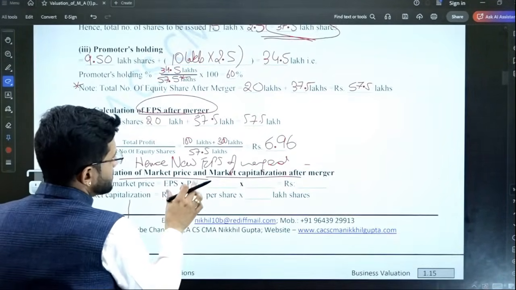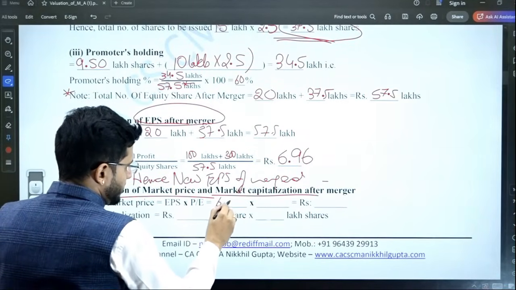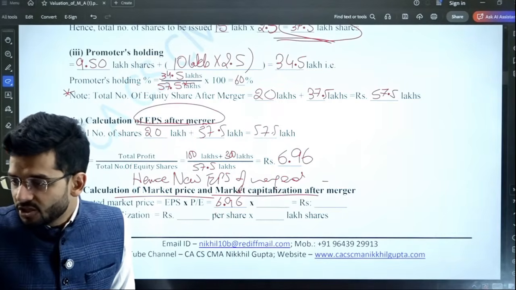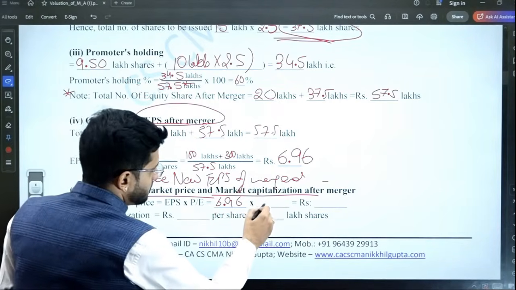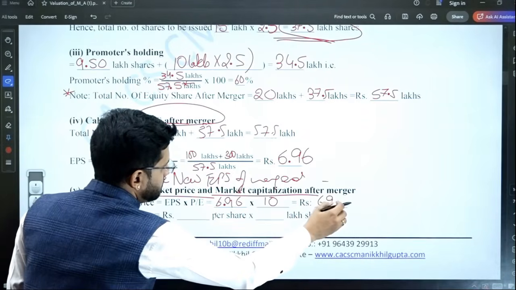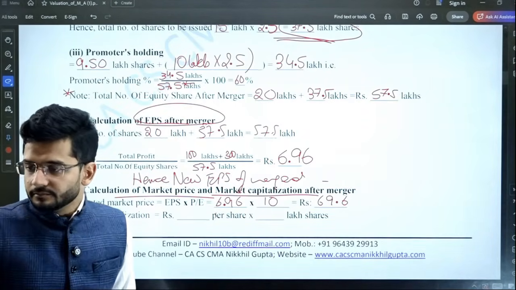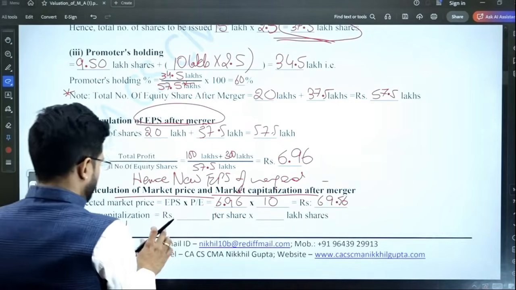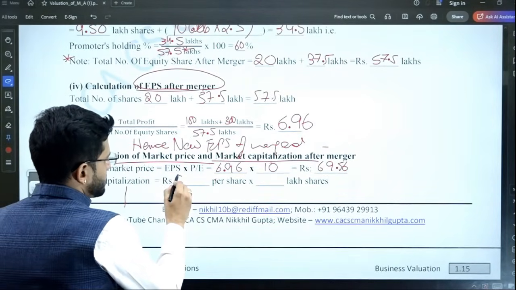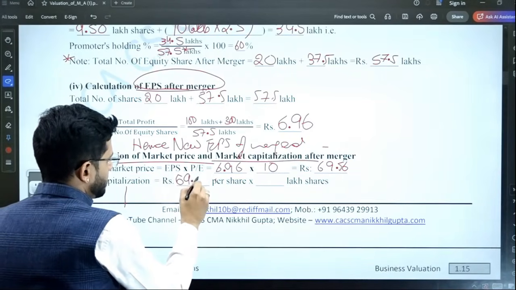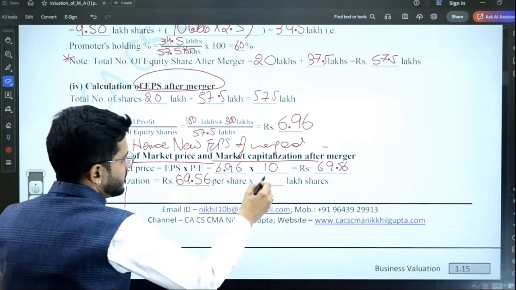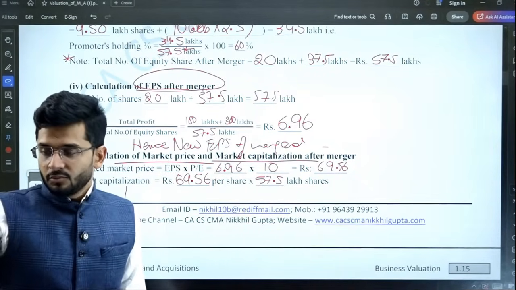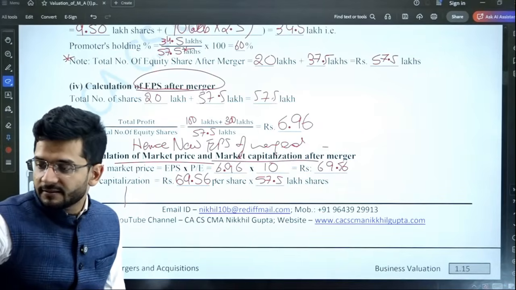So expected market price will be EPS, which is computed as 6.96, multiplied by the P/E ratio. What is the pre-merger P/E ratio? It is 10, so it will remain the same post merger also. So the market price is 69.6. Okay, let's be precise: 69.56. So what is the market capitalization? Number of shares multiplied by the market price per share. So 69.56 multiplied by 57.5 lakh shares, which is the post merger number of shares.